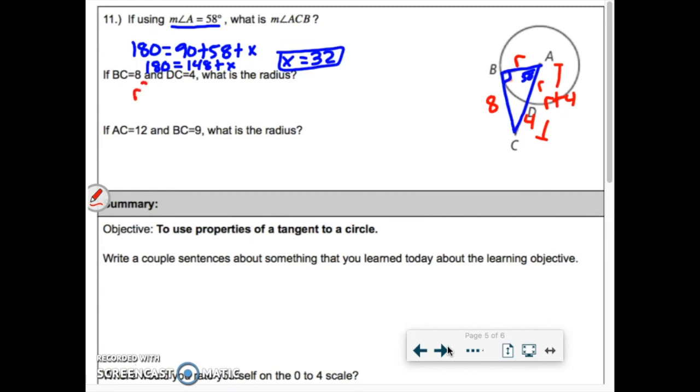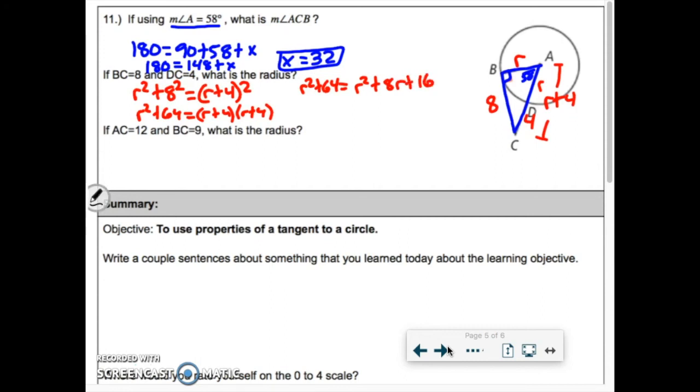We have r squared plus 8 squared equal to r plus 4 parentheses squared. So we have r squared plus 64 equal to r plus 4 times r plus 4, which means once we FOIL, r squared plus 64 equal to r squared plus 8r plus 16.